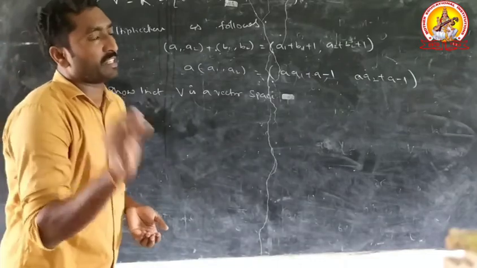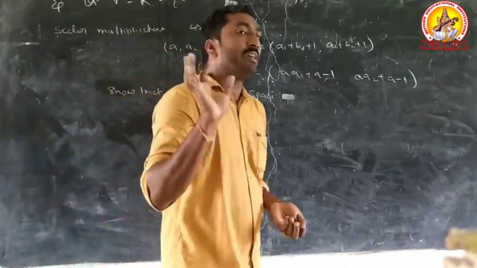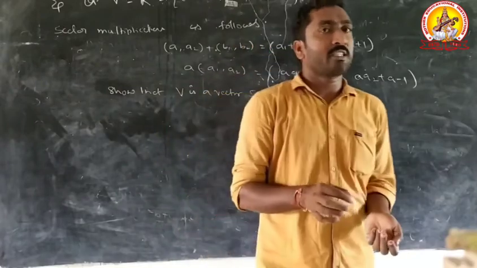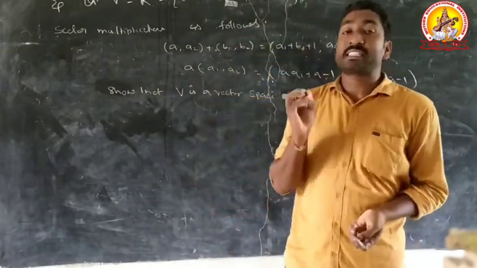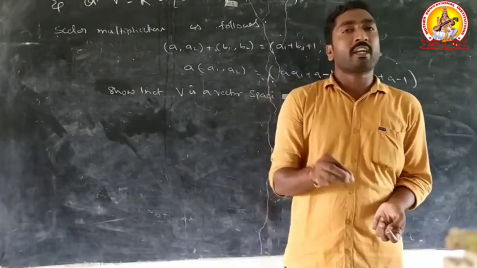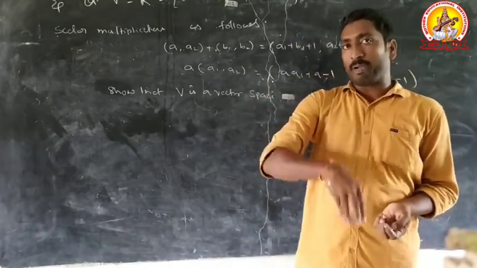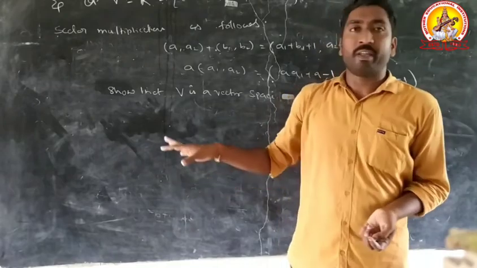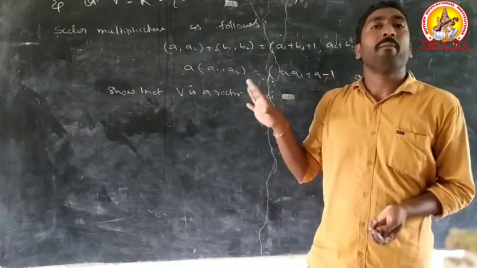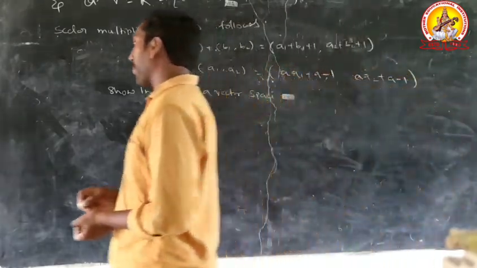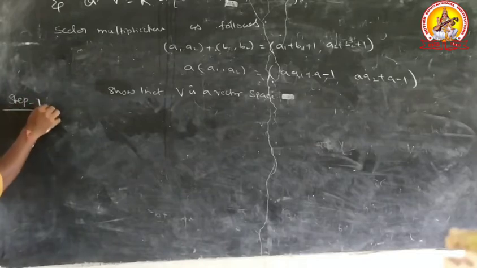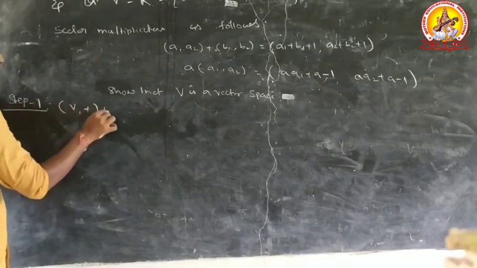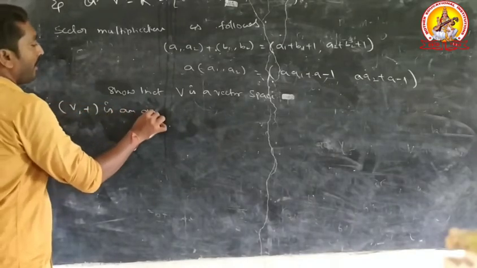What does it mean that V is a vector space? A vector space satisfies three conditions. First condition is V plus is an abelian group. Second condition is scalar multiplication. Third condition is composition of scalar multiplication. First condition is verified: V plus is an abelian group. Step 1, V plus is an abelian group.